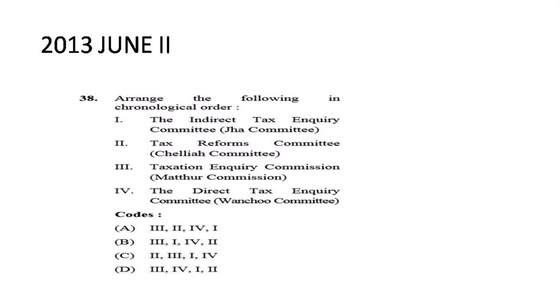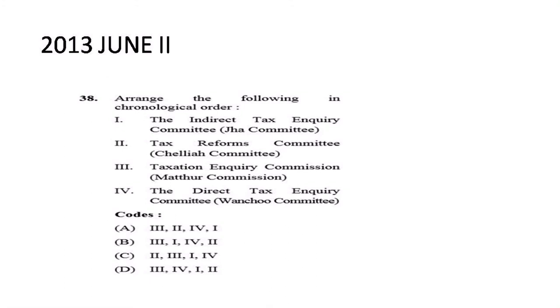सबसे पहले कौन सी आई थी, tax inquiry committee, the commission that was given by Mathur commission, so option third, and then उसके बाद आया था हमारा direct tax inquiry committee that was by Wanchoo, so accordingly fourth option. Then indirect tax inquiry that was by Jha committee, and last one is the tax reform committee which is by Chelliah committee. So D जो है that's the correct option.